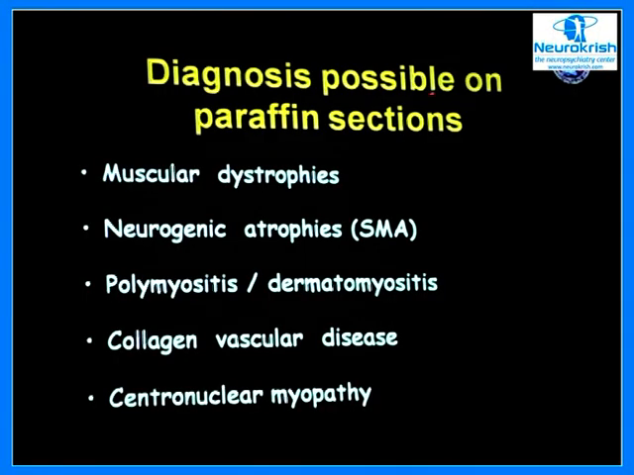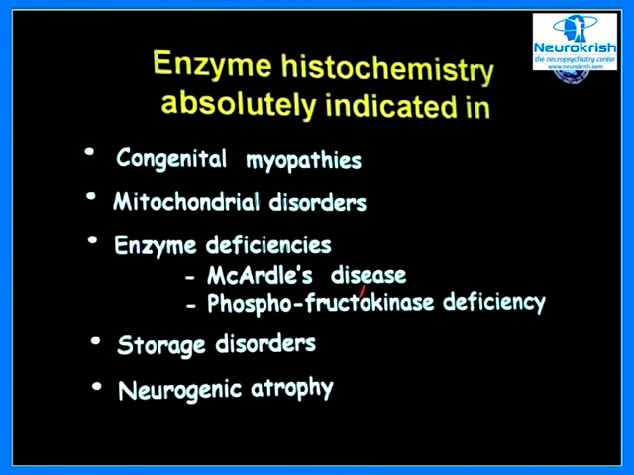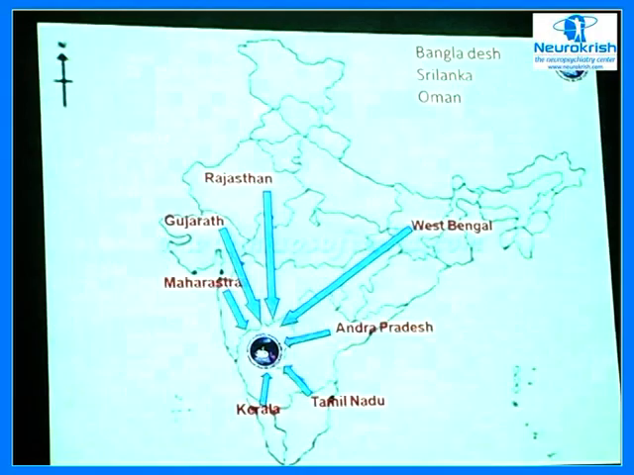Now, diagnosis is possible on paraffin section just to call it a muscular dystrophy or a neurogenic disorder. And of course, in the inflammatory disorders, you don't require enzyme histochemistry. One condition, centronuclear myopathy, you can diagnose by paraffin sections, whereas you will miss the diagnosis of all these conditions if you fix the tissue in formaldehyde.